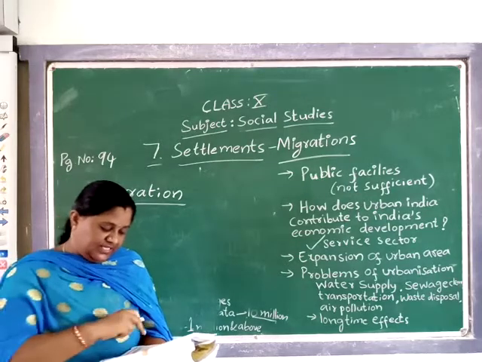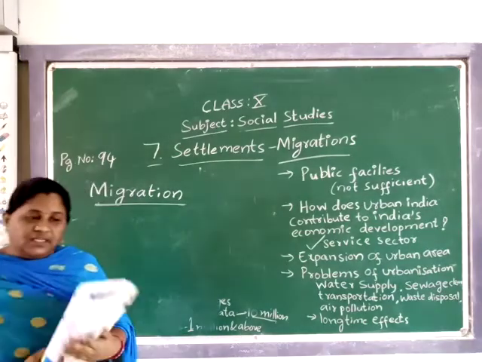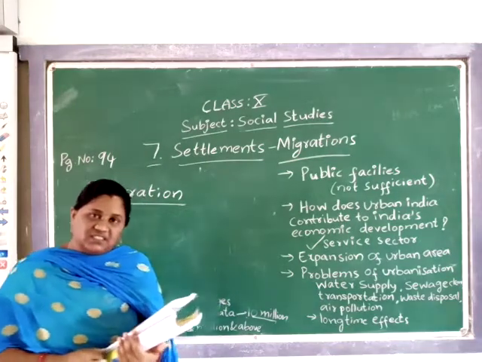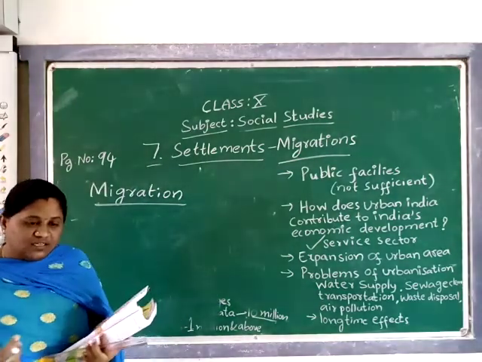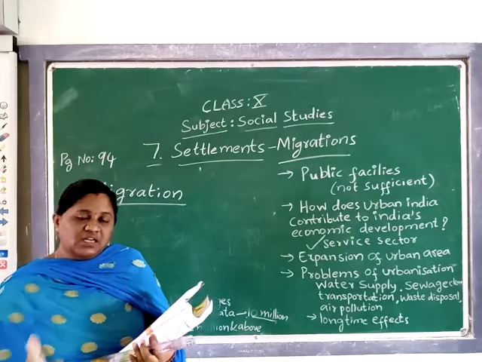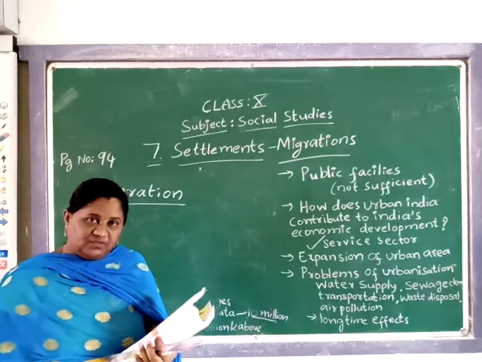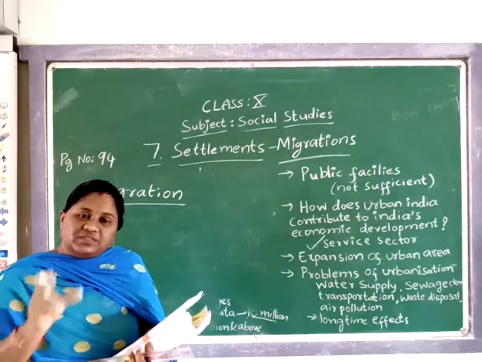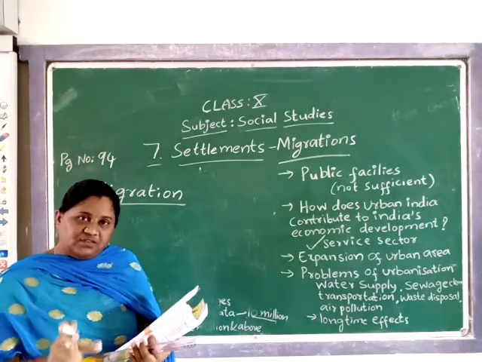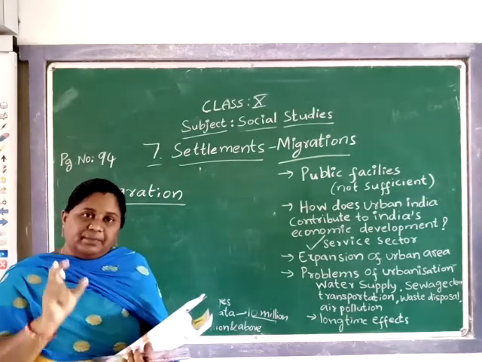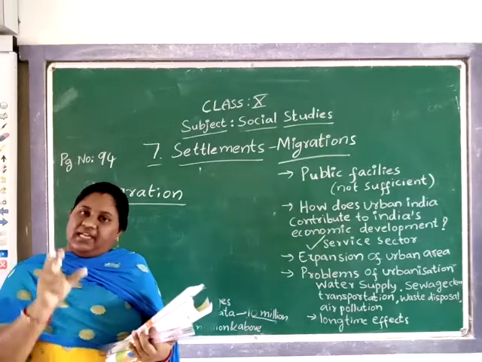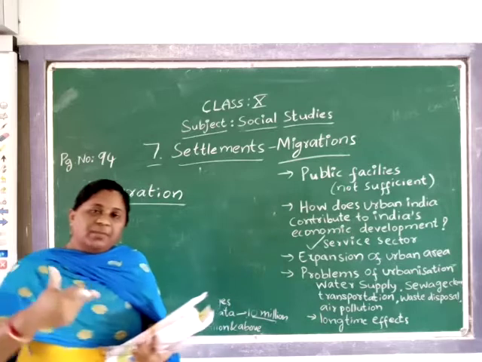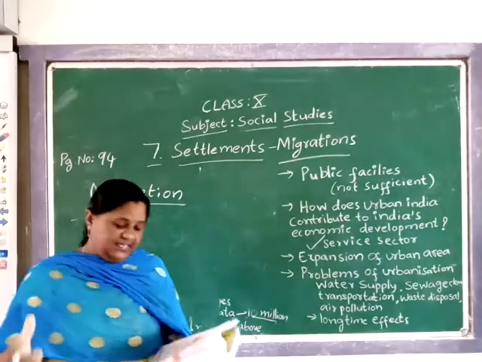Here they gave the table. See, who are migrants and who are not migrants. So in these cases, we have to know two kinds of things. First, birthplace, where he was born, and the second one, the 6 months duration, where the person lived. Based on these, we make the calculations of migration.